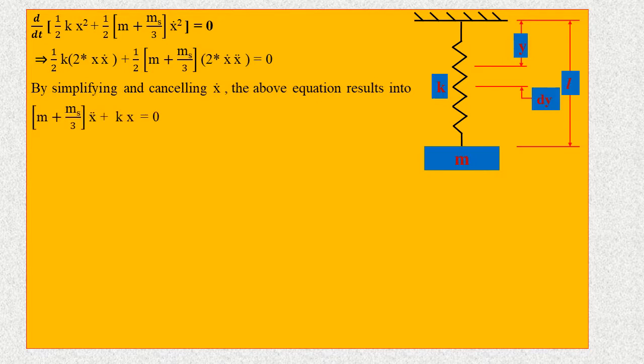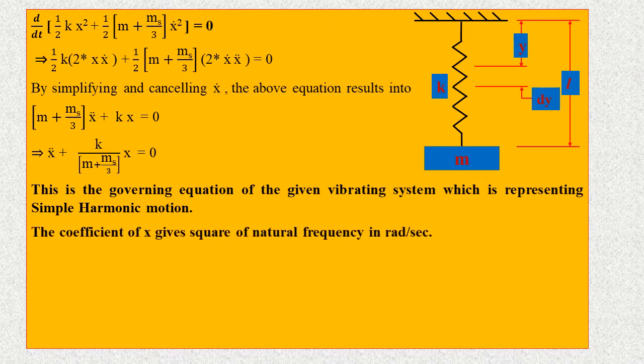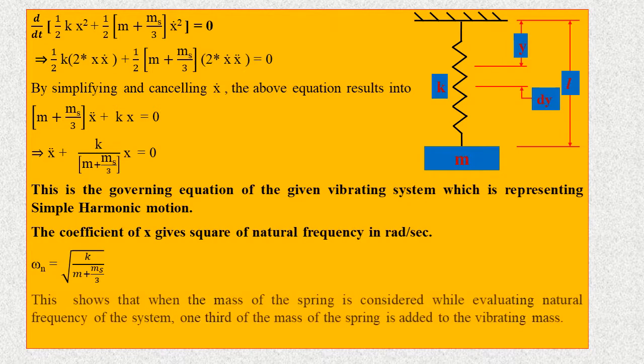(m plus ms by 3) x double dot plus k x equal to 0. It implies x double dot plus k by (m plus ms by 3) x equal to 0. This is the governing equation of the given vibrating system, which is representing simple harmonic motion. The coefficient of x gives square of natural frequency in radians per second. It implies omega n equal to root over k by (m plus ms by 3).